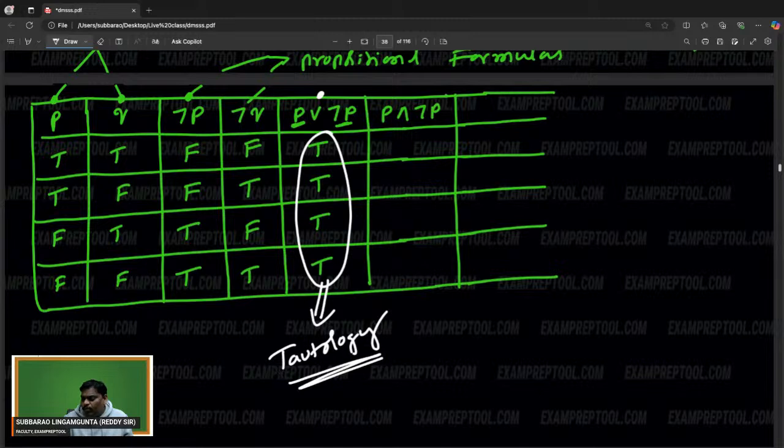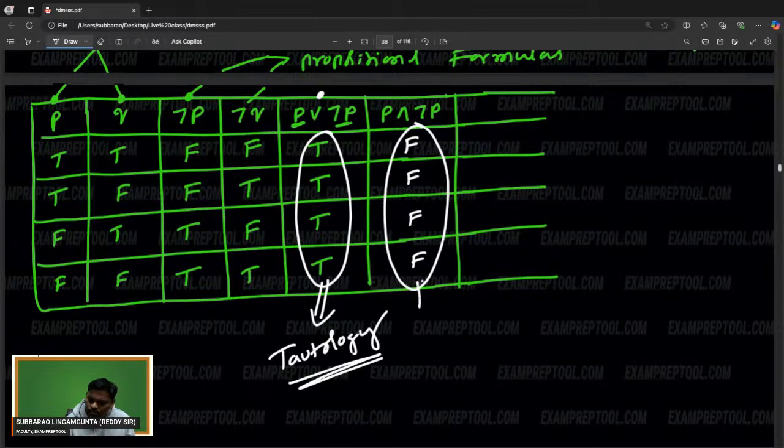The truth table of P OR negation P has all values true, so this is called a tautology. Next, if P is false, negation P is true; one true means the other false. With AND, these all become false. In a truth table where all are false, this is called a contradiction.